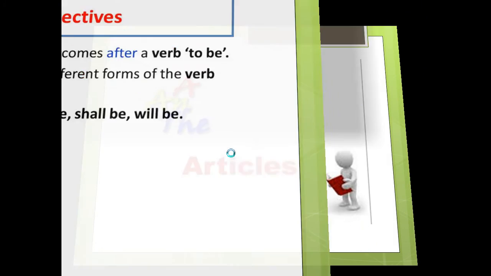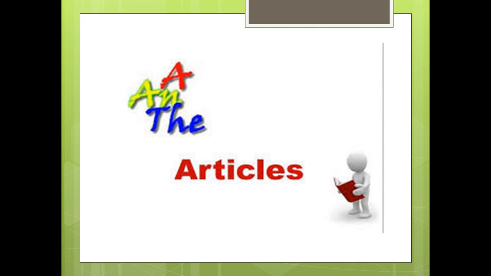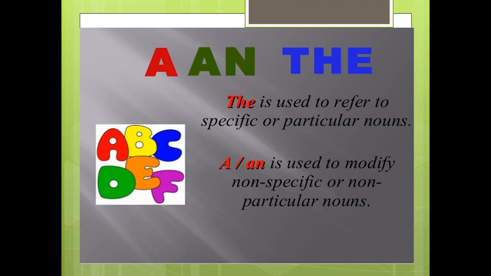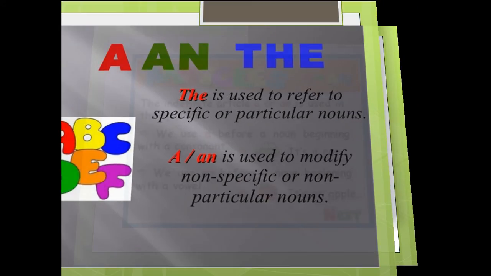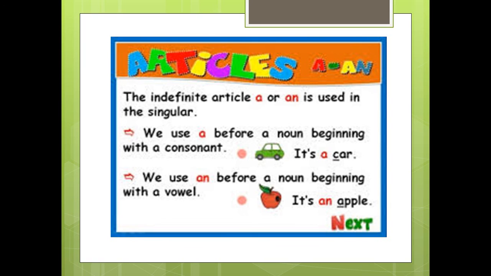We said articles a, an, and the are adjectives. We said the is used with definite or particular or specific nouns. A or an is used with non-specific or non-particular nouns. The comes with singular and plural. A or an comes with singular only.